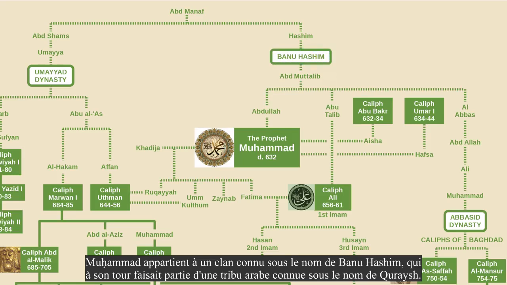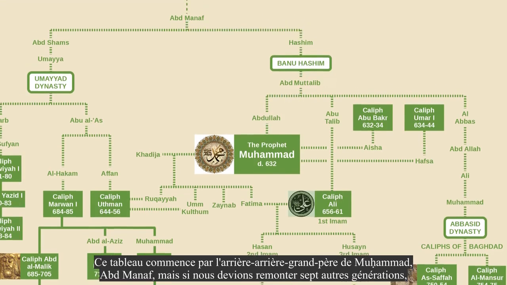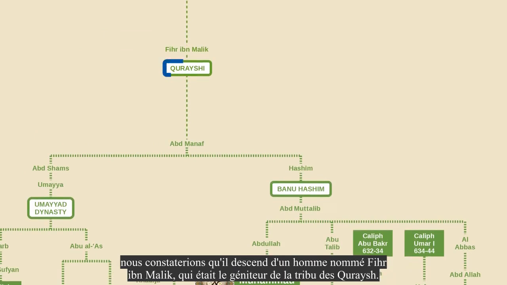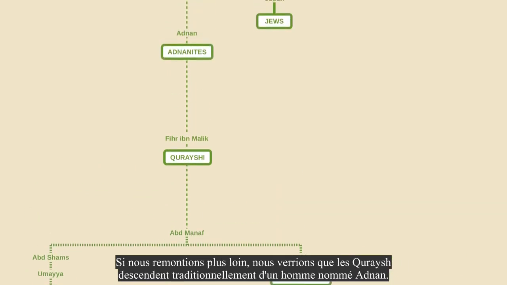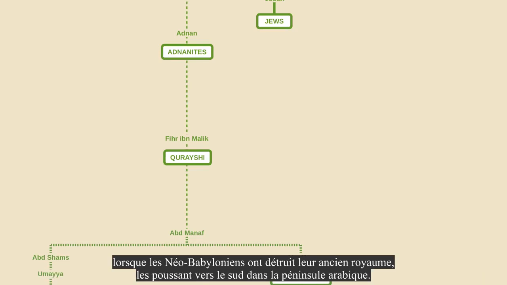This chart starts with Muhammad's great-great-grandfather Abdul Manaf, but if we were to go back another 7 generations, we would find that he descends from a man named Fihr ibn Malik, who was the progenitor of the Quraysh tribe. If we were to go back further, we would see that the Quraysh traditionally descend from a man named Adnan. The Adnanites were not original Arabs, but were rather Arabized in the 6th century BCE, when the Neo-Babylonians destroyed their former kingdom, pushing them south into the Arabian Peninsula.